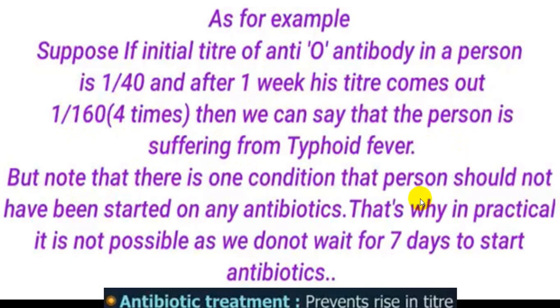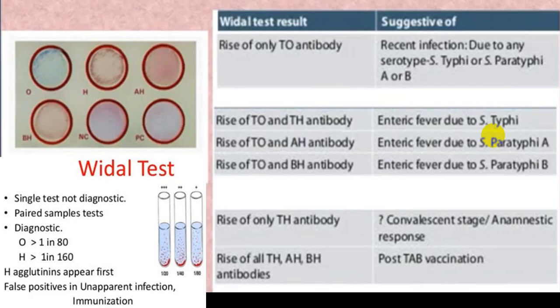But always you have to keep in mind that antibiotic treatment will prevent the rise in the titer. This is the most important drawback, because immediately the person who is having a fever is put on antibiotics. So you may not get a rising titer. But if still there is a rising titer, it will suggest that the Vidal test is positive and the person is suffering from typhoid fever. So this is a slide method.